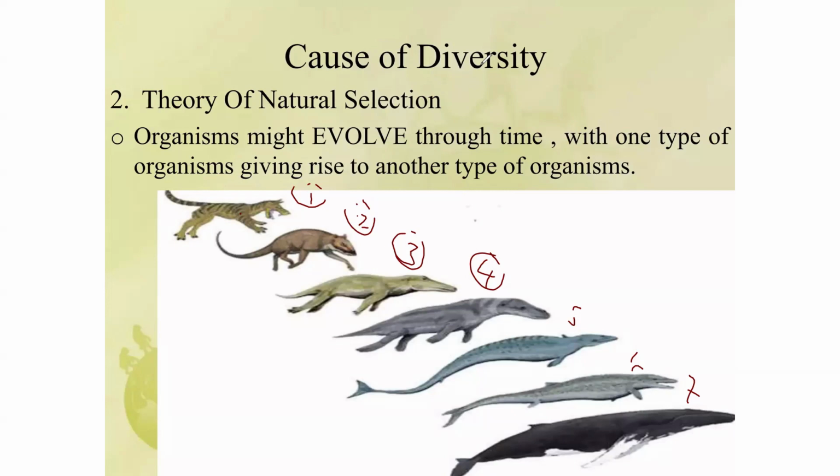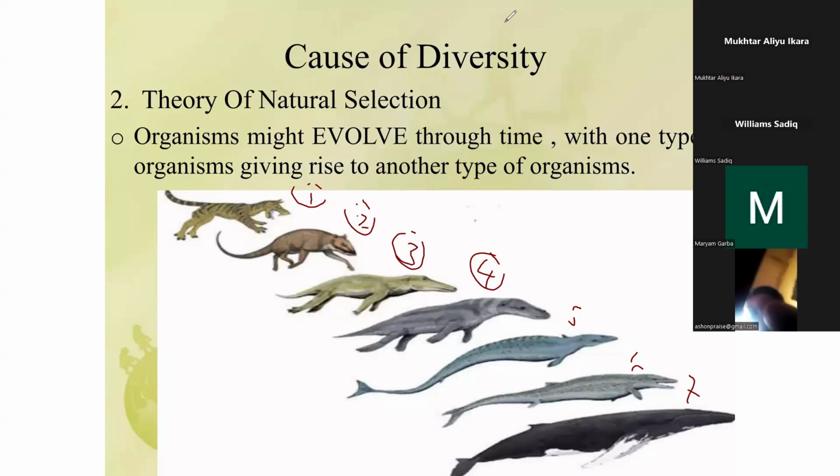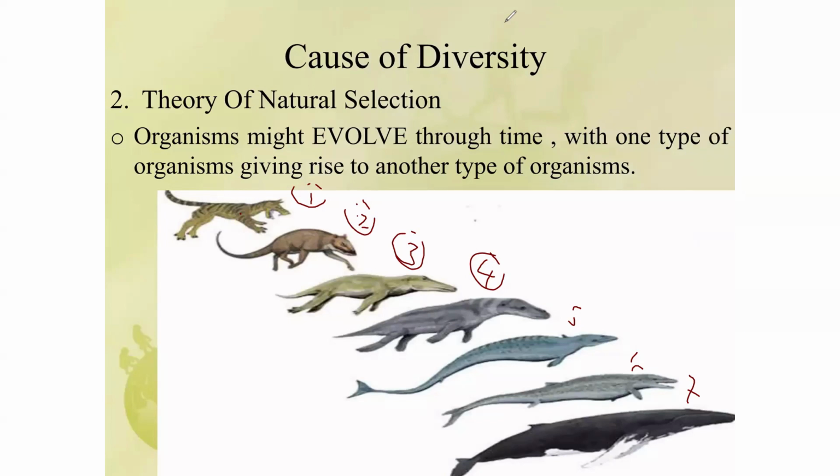Let me give you an example with snakes. The first species of snake that was created on earth did not have any venom in them. They only had saliva, and that saliva didn't affect or cause harm to any organism. But as time went on, the snake was able to realize that so many organisms were attacking them, and they didn't have anything they could use to attack back.